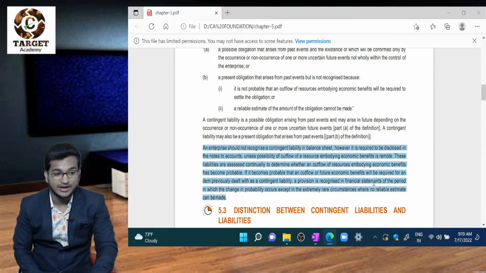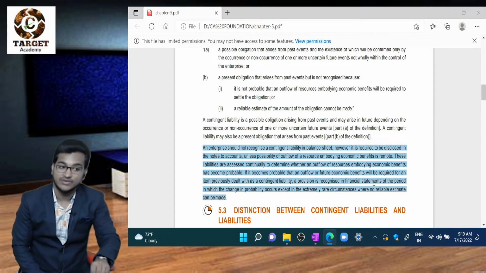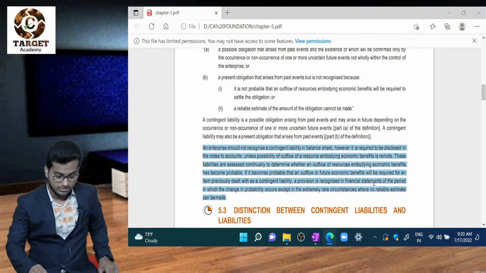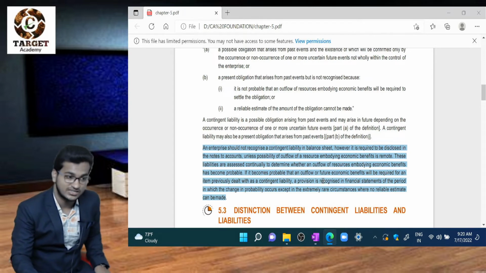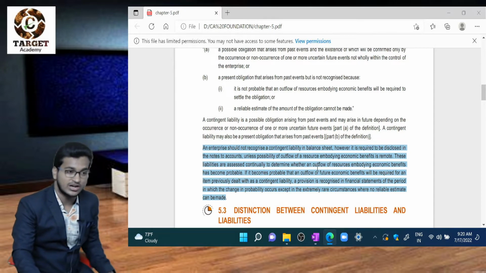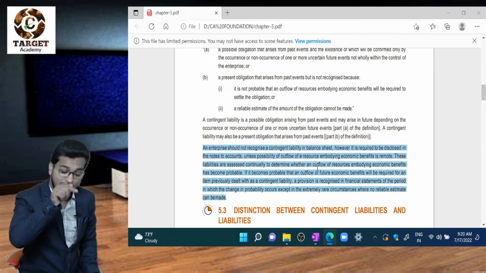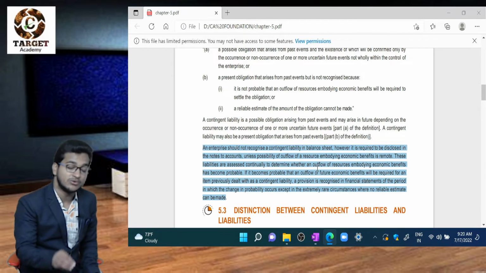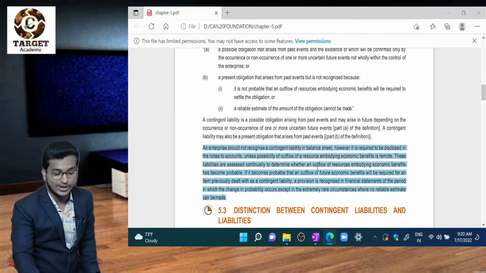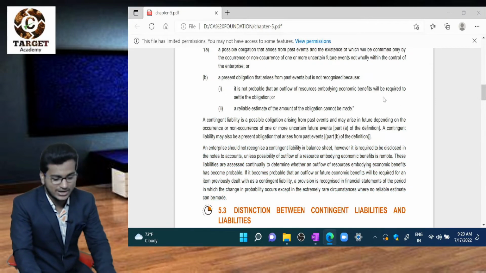But contingent liability needs to be disclosed in our financial statements, that is, in notes to accounts, unless such possibility is very remote. Remote means very less.